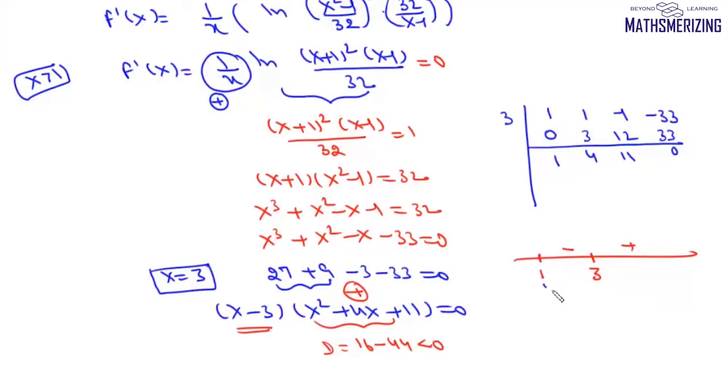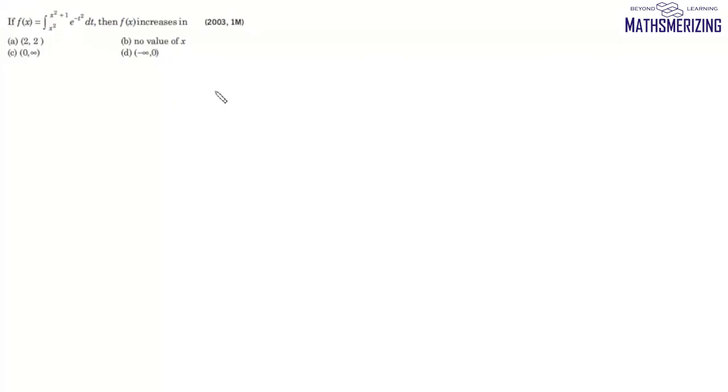Now in the interval 1 to 3, this function is a decreasing function. From 3 to infinity, it is an increasing function. So this function decreases in (1, 3), increases in (3, infinity). Now here the question is, we are given this function f(x),